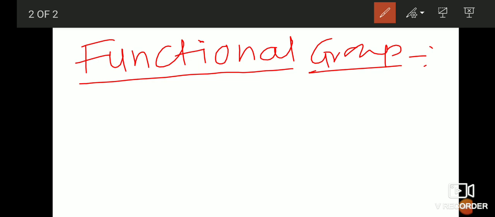So what is the functional group? First understand the concept of functional group.